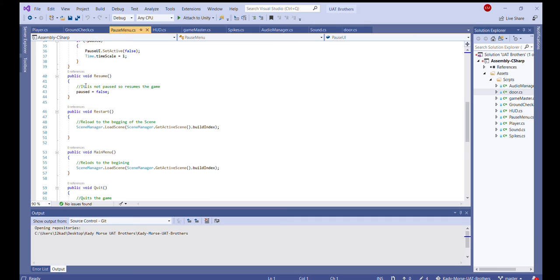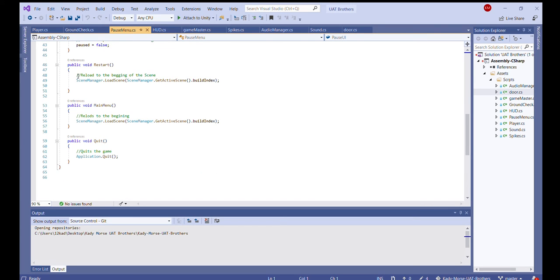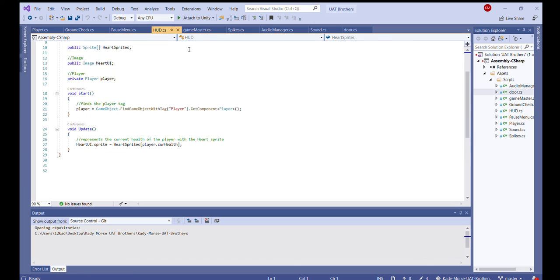If you resume the game, then you're not paused, so pause equals false. When you restart, you reload the beginning of the game. I don't currently have a main menu yet, so the scene manager is the same as restart, and it'll reload, and then of course you have your quit when you want to quit the game.